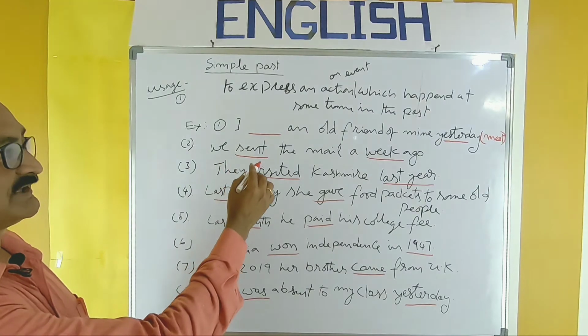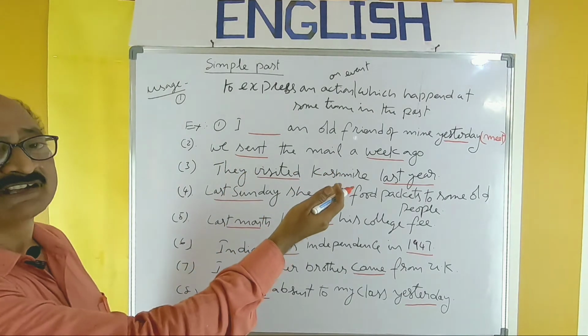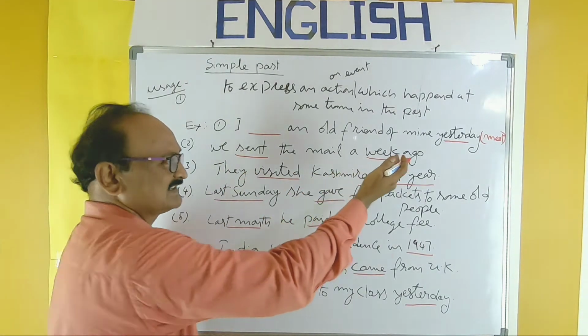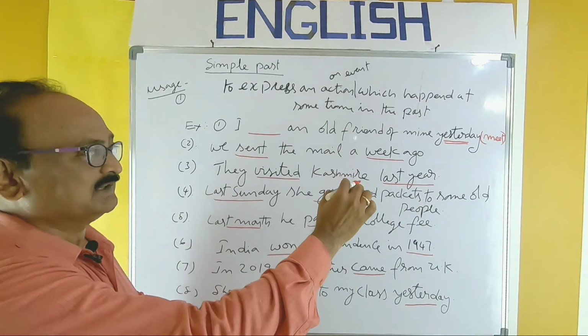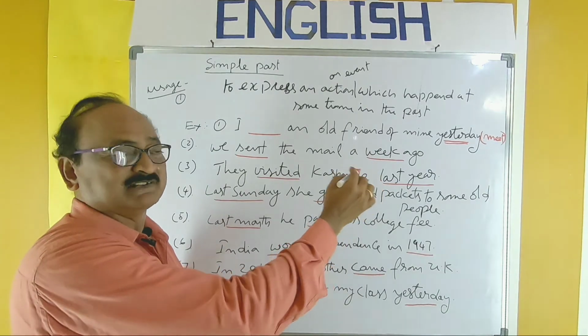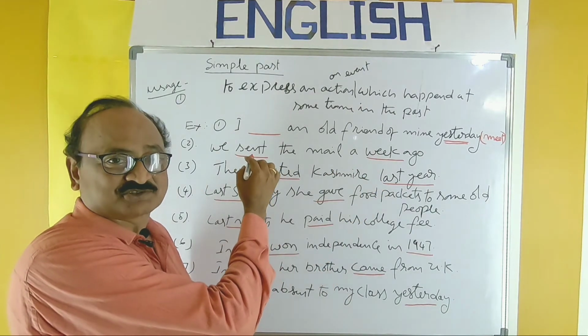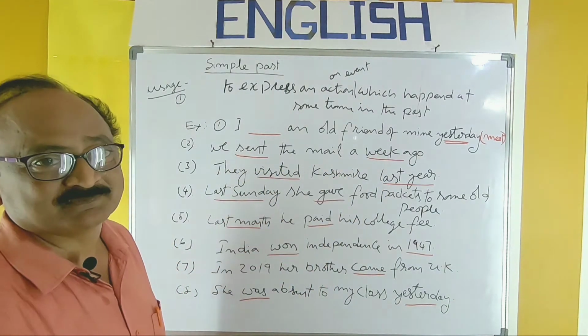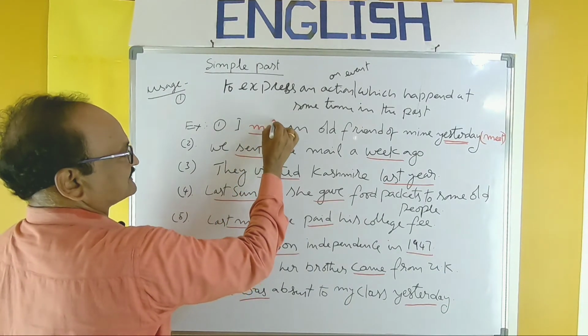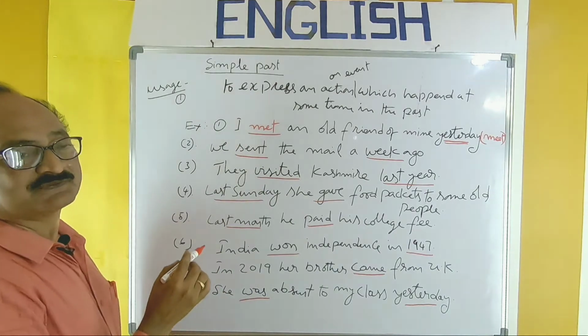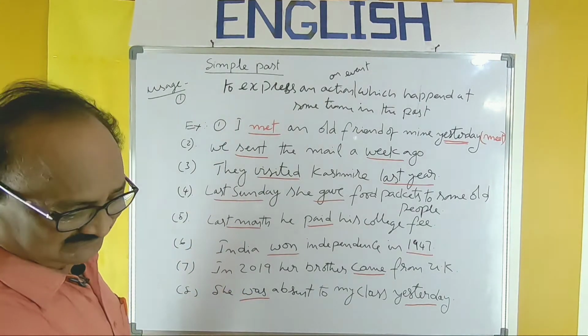How can you recognize it in the examination? It is so easy because the word yesterday refers to past time, and any past action or event with the time must be in simple past only. So meet is the first form given, and the second form is met. I met an old friend of mine yesterday. I had to fill it like this.